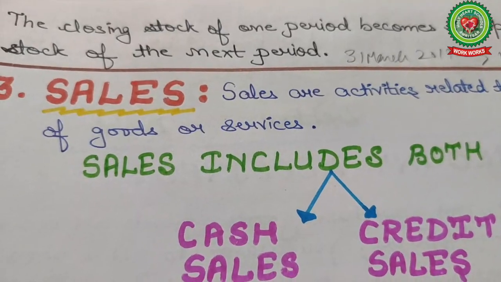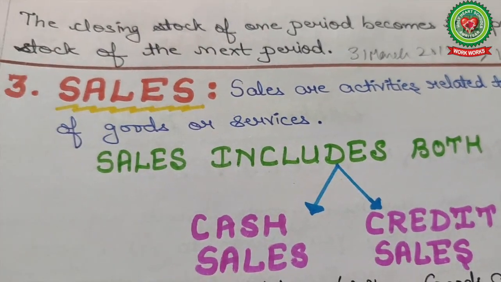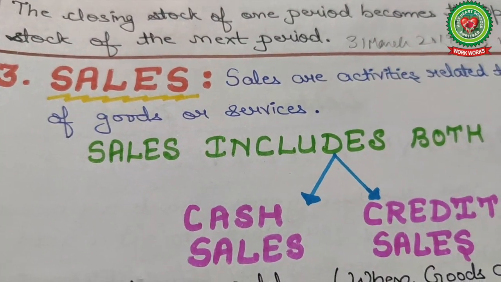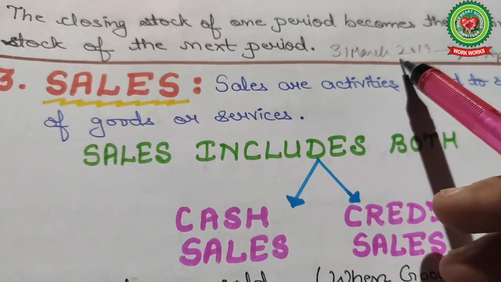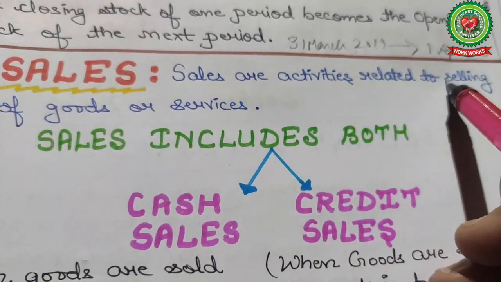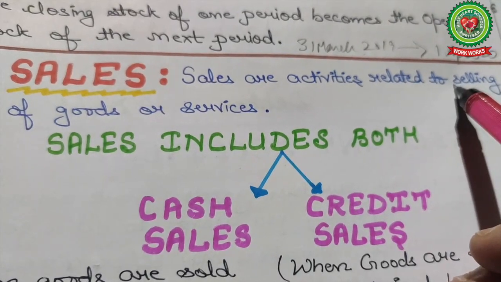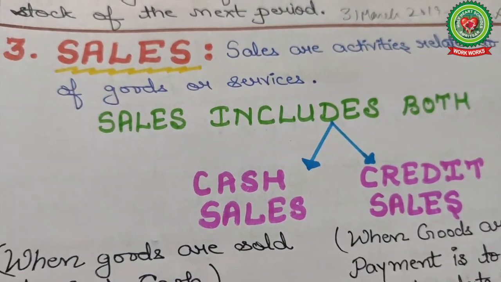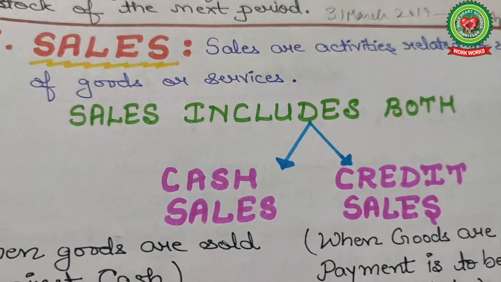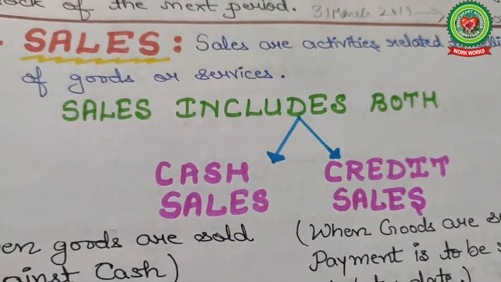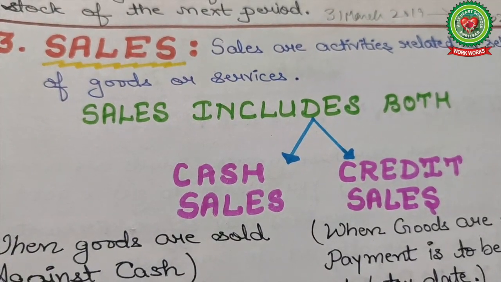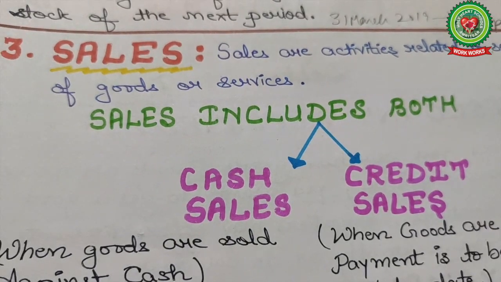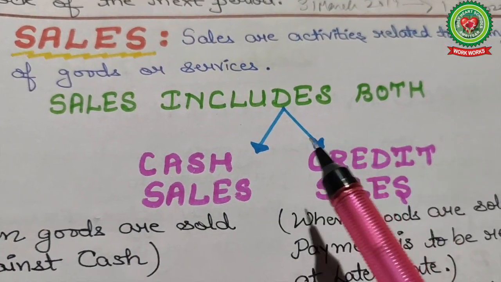The closing stock of one period becomes the opening stock of the next period. Like, suppose 31st March 2019 stock is considered as opening stock for 1st April 2020. Now the next term, sales. Sales are the activities related to selling of goods or services. So selling of goods or services is considered as sales.